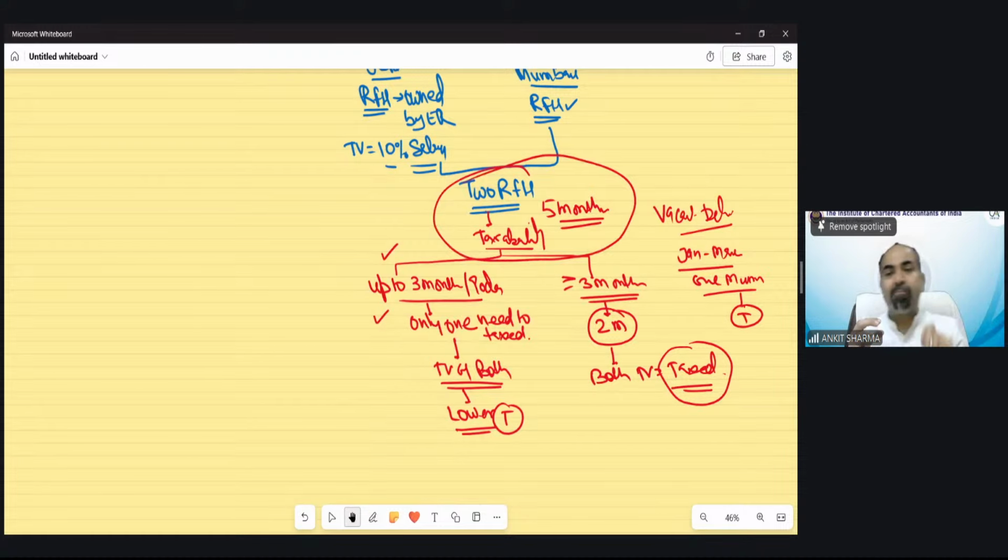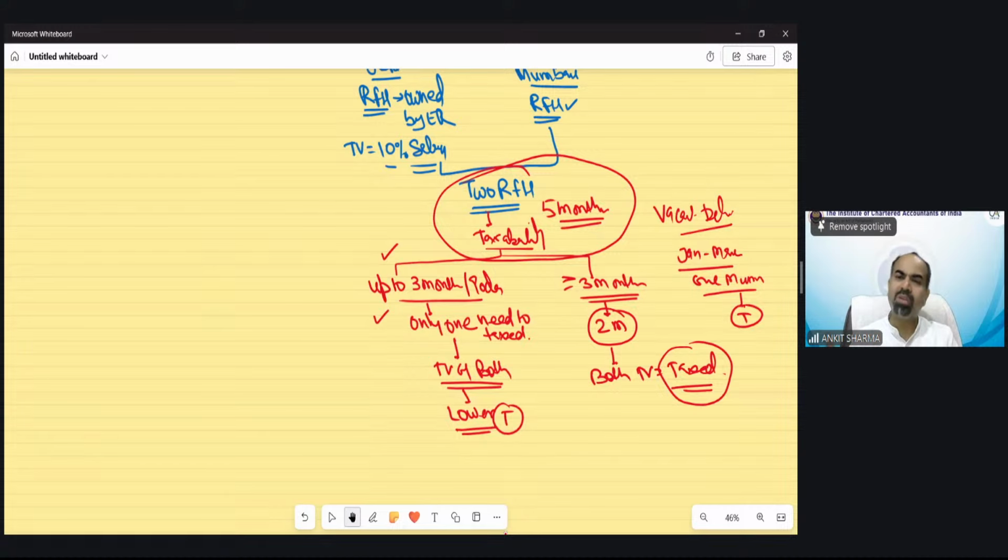When any employee is having two rent-free houses simultaneously, then up to 3 months any one of them is going to be taxed, which is having the lower taxable value. And even if after 3 months he is having both those rent-free houses occupied, then after 3 months both houses' taxable value is going to be taxed until he vacates one of the properties.